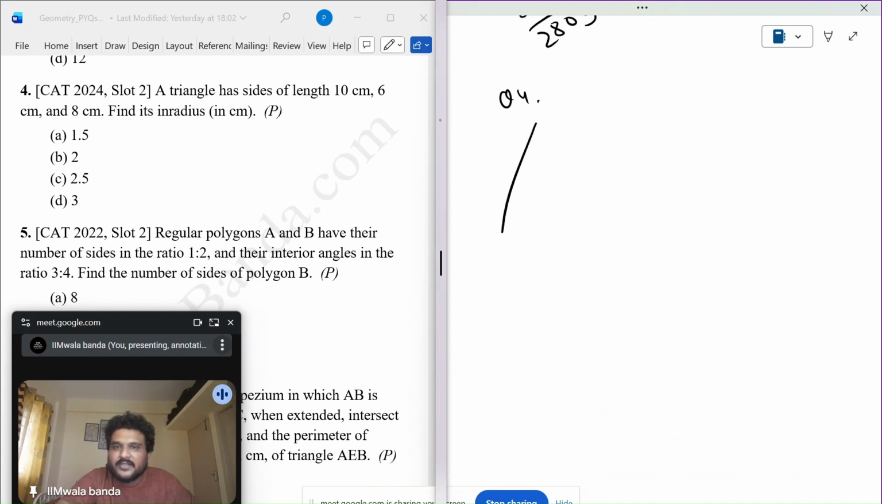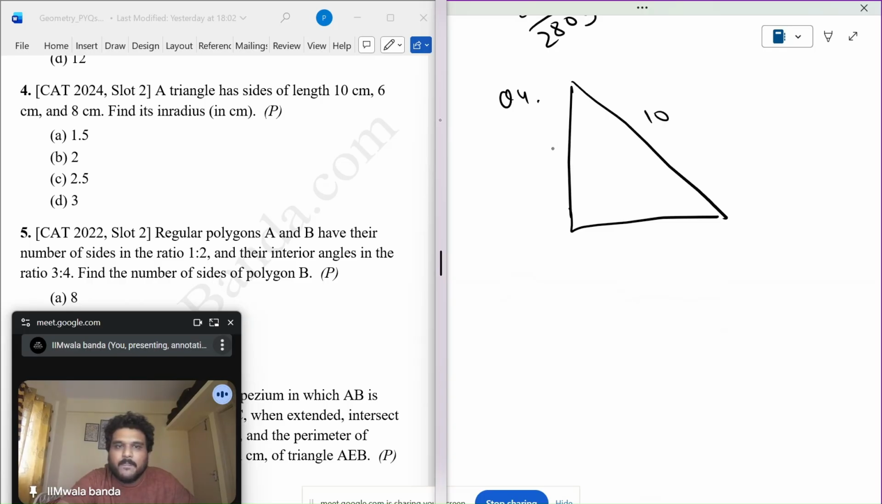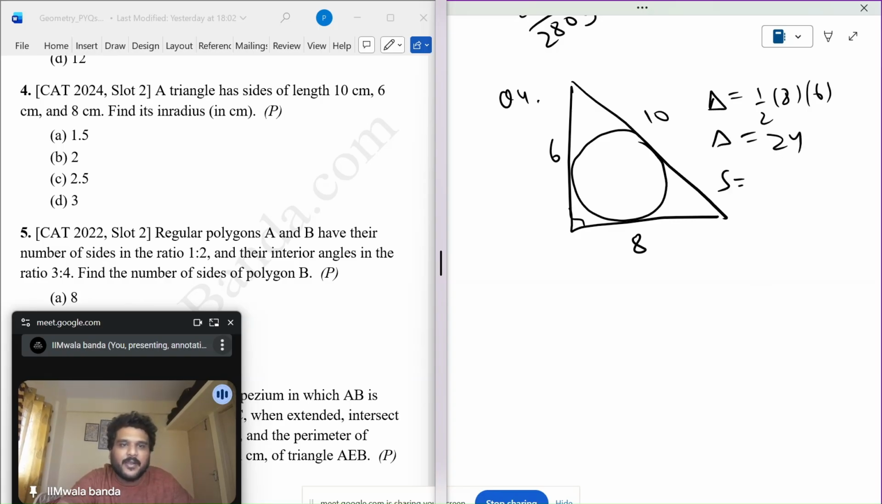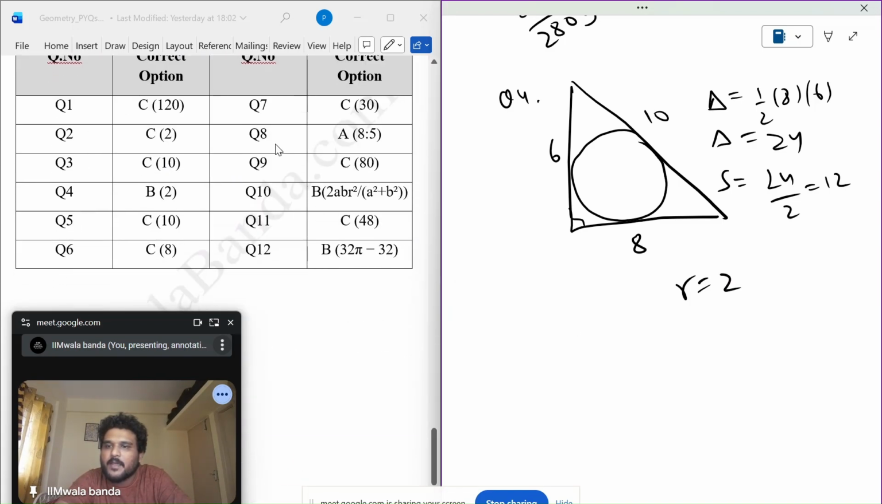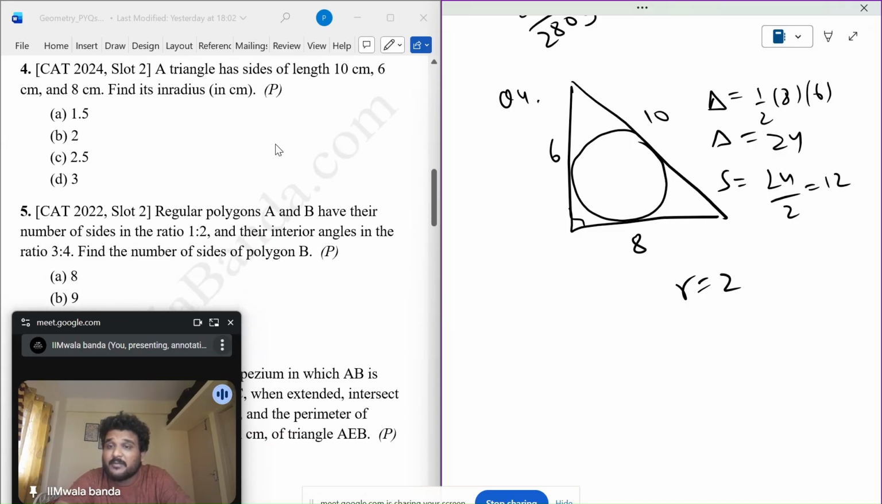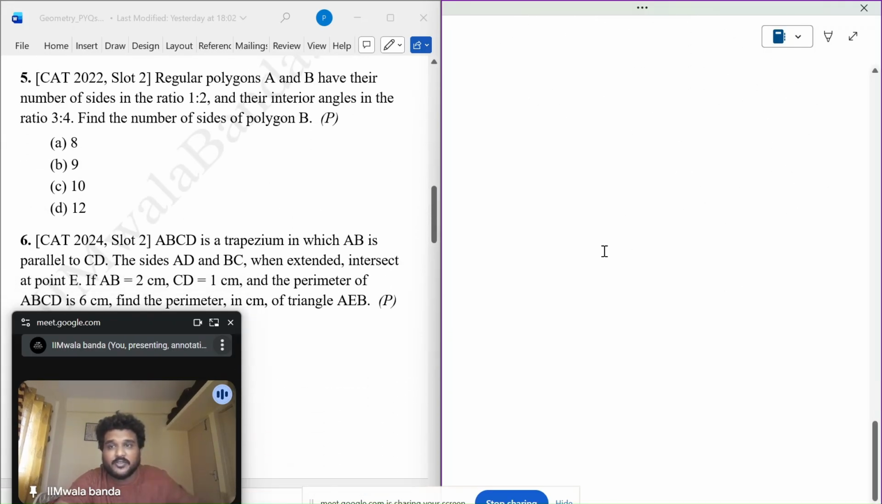A triangle has sides 10, 6, and 8. As soon as you see 10, 6, and 8, it's a no-brainer. It's a Pythagoras triplet. So find the inradius. Again, area is half into base into height, so half into 6 into 8 is 24. Semi-perimeter is 24 upon 2 or 12. So r is 2. So there can be this type of easy questions also, and just about your speed.